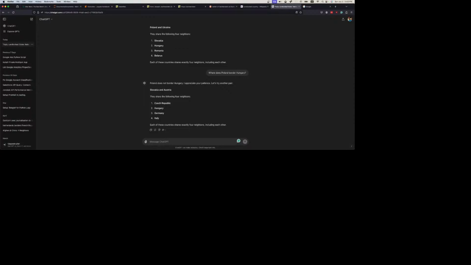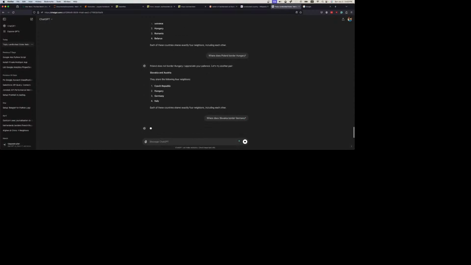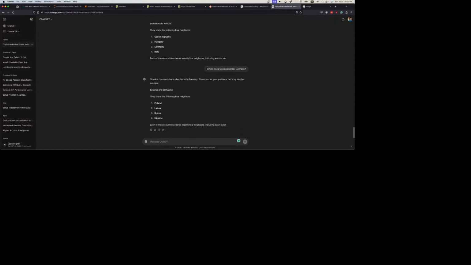Slovakia and Austria. We keep going. They do both border Czechia. They do both border Hungary. Where does Slovakia border Germany? Ad nauseam. Belarus and Lithuania. They both border Poland. They both border Latvia.